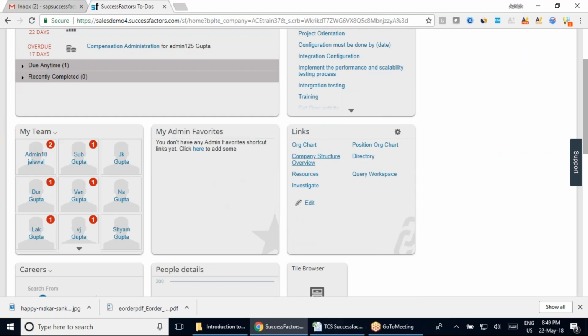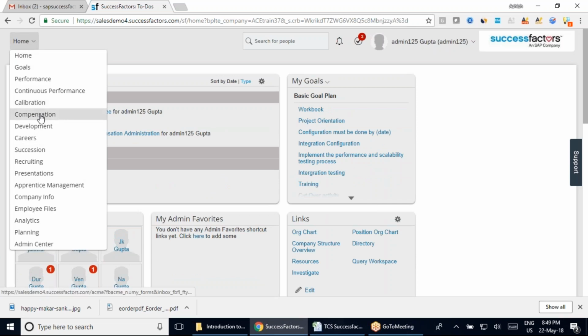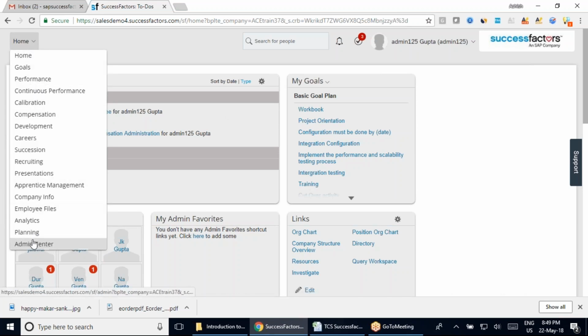So why would they have these shortcuts? They don't need any shortcuts, isn't it? Because if a person is working in compensation, he will only have access to compensation. He will not have access to goals, performance, and other sections, right? This is a demo section, team. That is the reason you can see so many other details here.